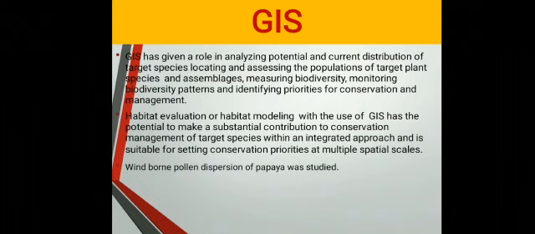GIS has a role in analyzing the potential and current distribution of target species, locating and assessing the population of target plant species and assemblages, measuring biodiversity, monitoring biodiversity patterns, and identifying priorities for conservation and management. Wind-borne pollen dispersion of papaya was studied.